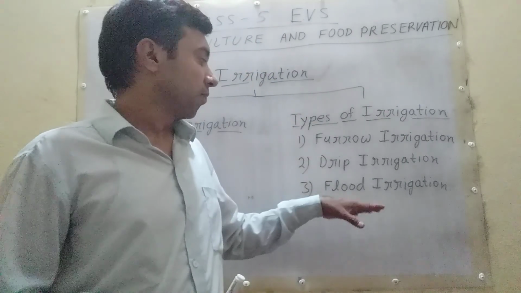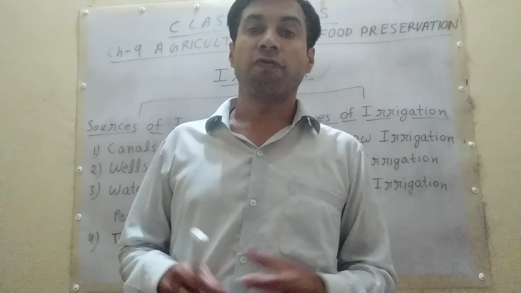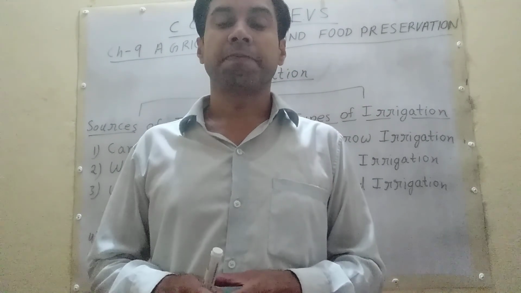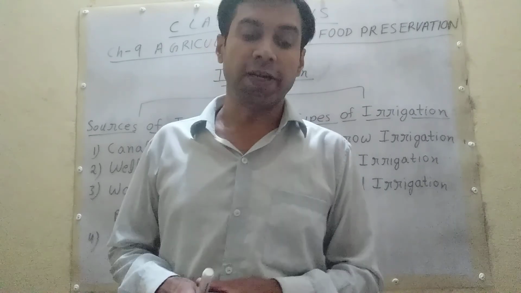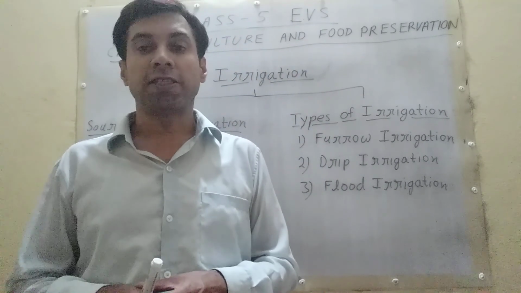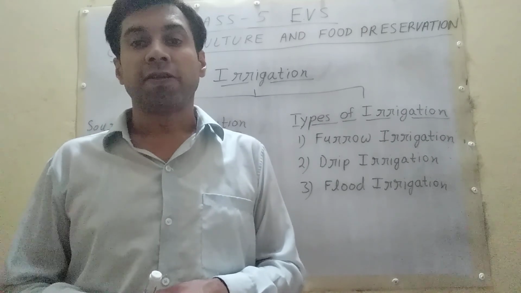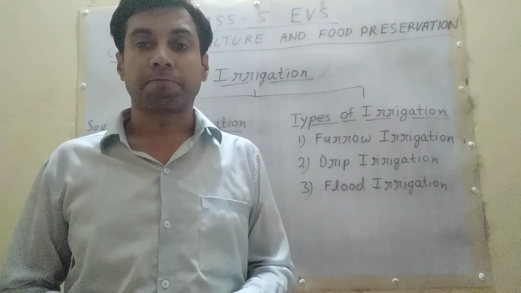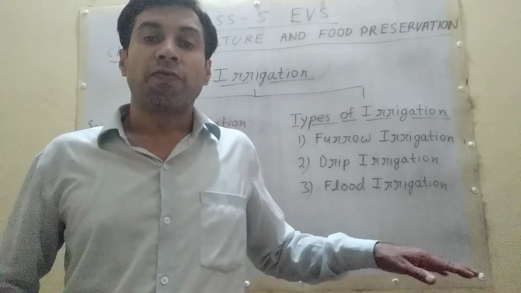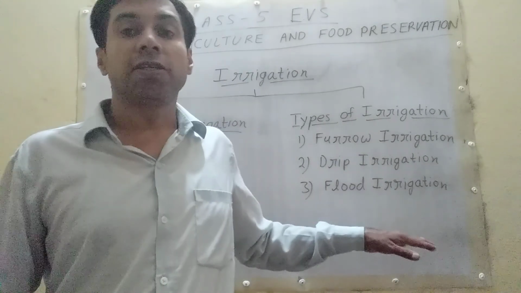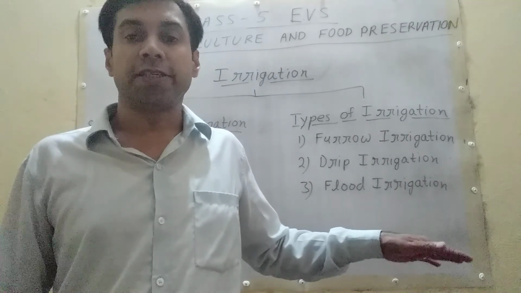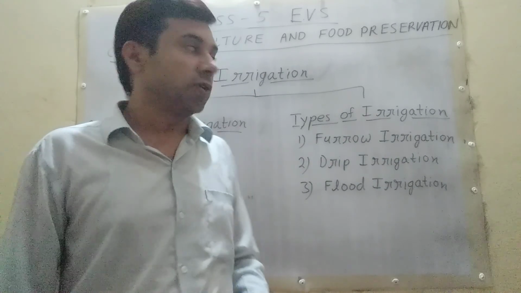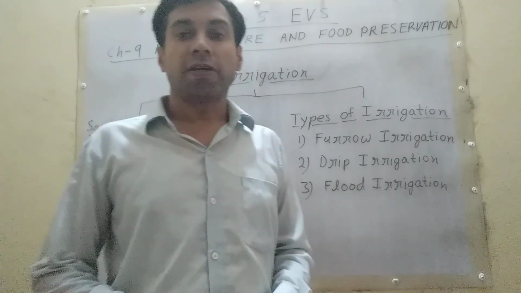Now student, flood irrigation. What is flood irrigation? Water moves over the field and seeps into the soil. Then it reaches the flood condition. This is called flood irrigation. In flood irrigation, there is a wastage of water. It is famous irrigation, but there is a wastage of water. So, student, irrigation topic completed.